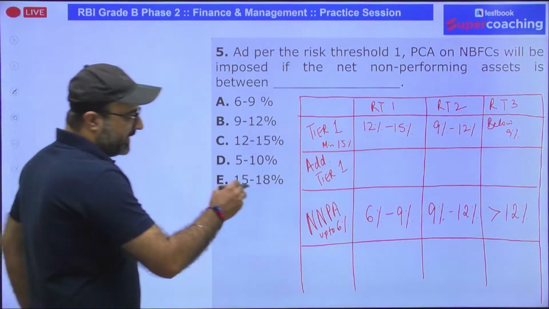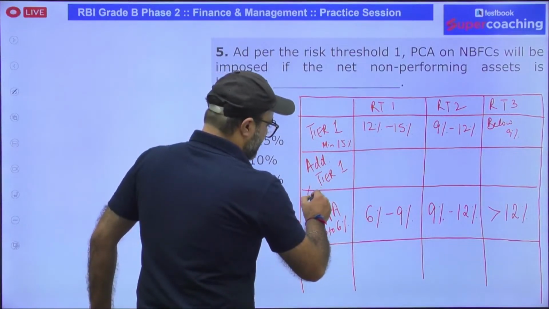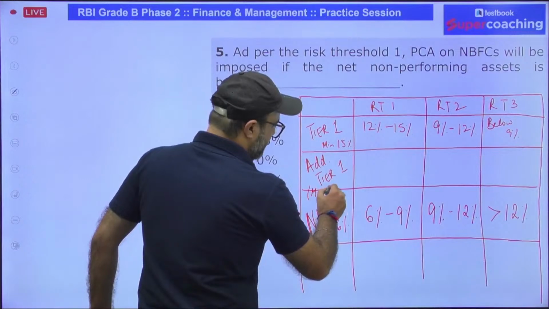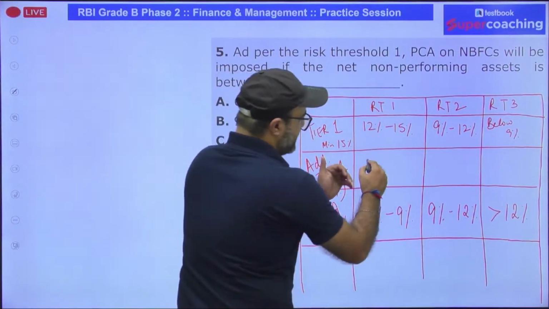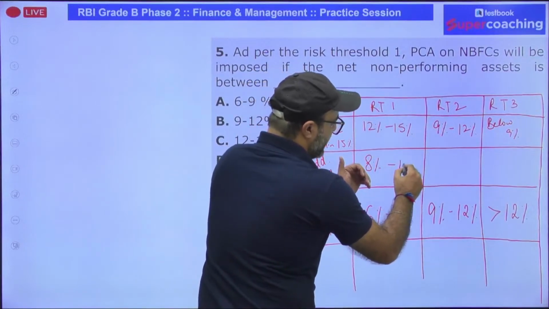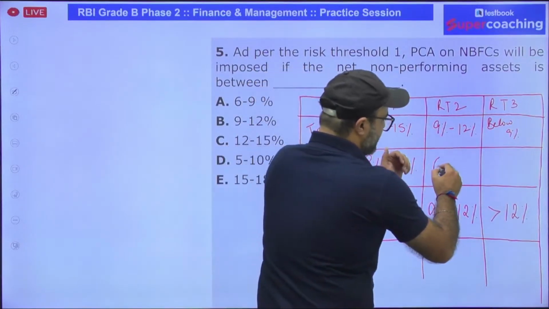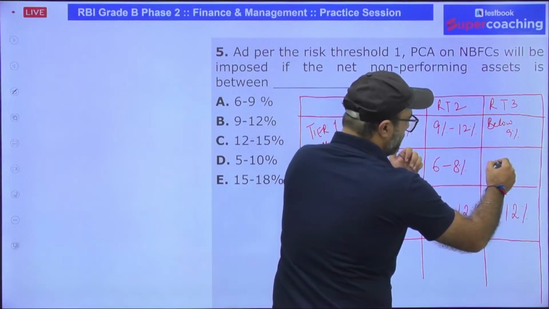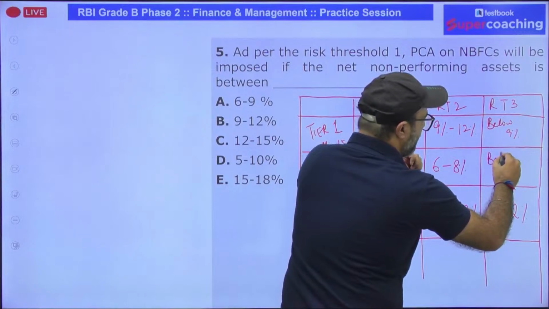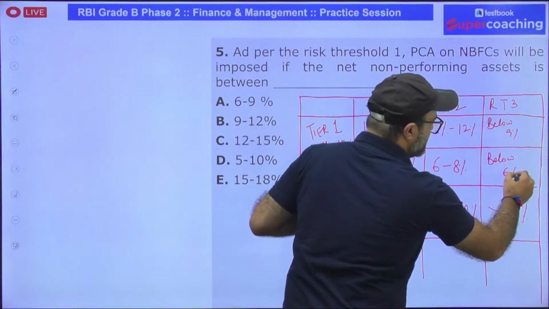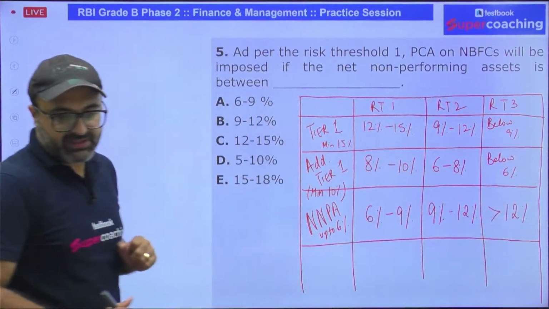In case of additional tier 1, it should be minimum 10%. If it falls below 10%, but in a range of 8 to 10%, tier 1, 6 to 8%, tier 2, or I would say risk threshold 2. And if it is below 6% for additional tier 1 capital, then it will be risk threshold 3.